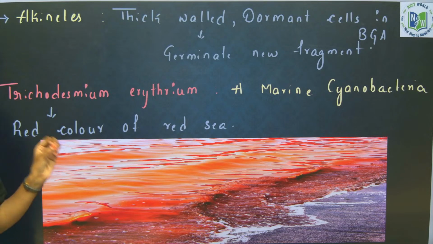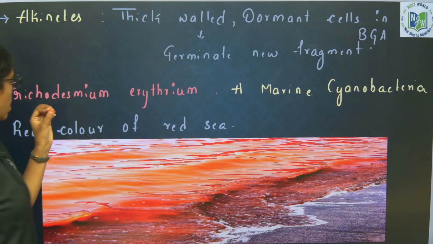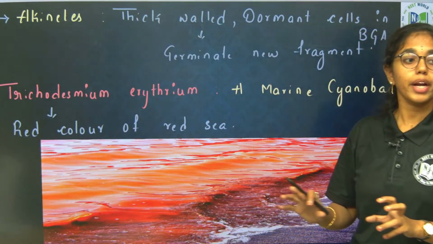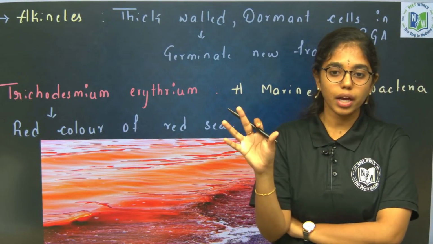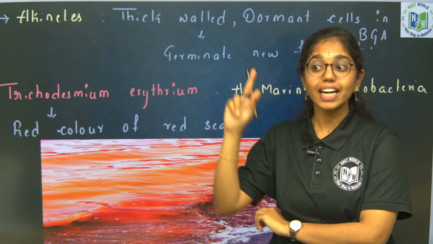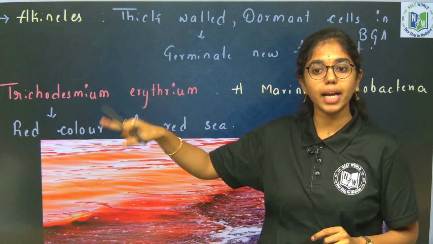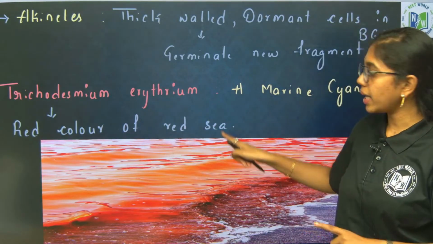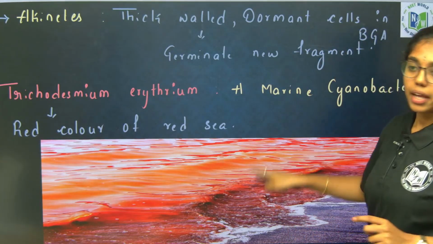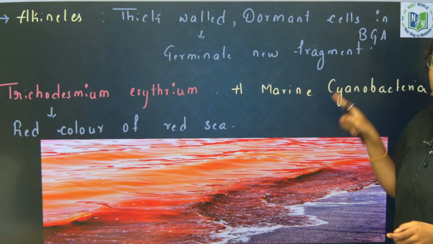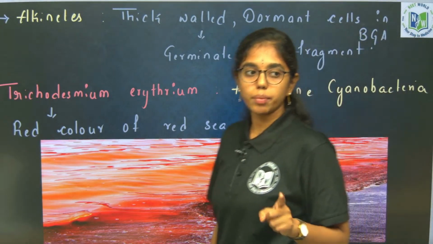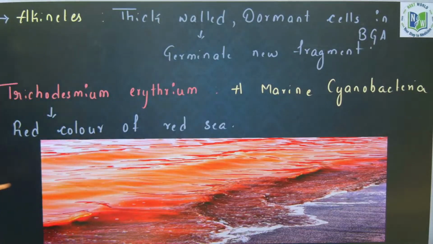Trichodesmium erythraeum is a marine cyanobacterium which causes the red color of the Red Sea. Here I am telling you one more point: in dinoflagellates there is one more example called Gonyaulax, which is eukaryotic and causes red tides. But the cyanobacterial example is Trichodesmium erythraeum, which is marine and prokaryotic. Remember, do not get confused between Trichodesmium erythraeum and Gonyaulax. Clear, right?